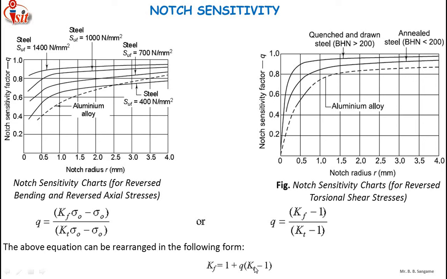So here the magnitude of the notch sensitivity factor q varies from 0 to 1. The notch sensitivity factor for various materials for reversed bending or axial stresses and reversed torsional shear stresses is obtained from these two figures. We can obtain the values of notch sensitivity factor from them. In case of any doubt, the designer can use q equal to 1, or Kt equal to Kf, while designing on the safe side.